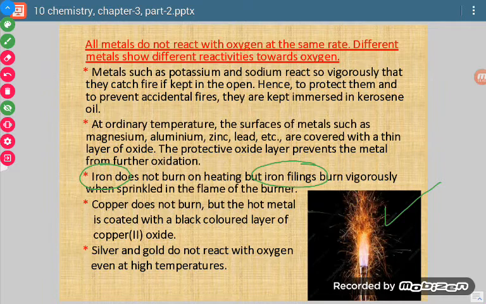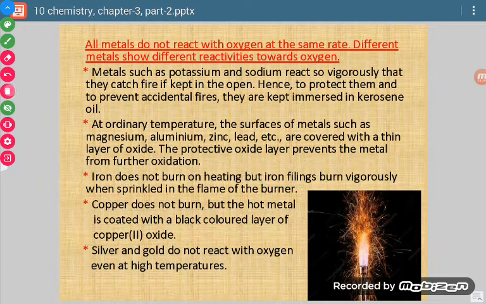Similarly, copper does not burn, but the hot metal is coated with a black colored layer of copper oxide. We cannot see copper burning in the air, but it reacts with oxygen and forms its oxide. That oxide is black in color, and we can see it on copper as a layer.